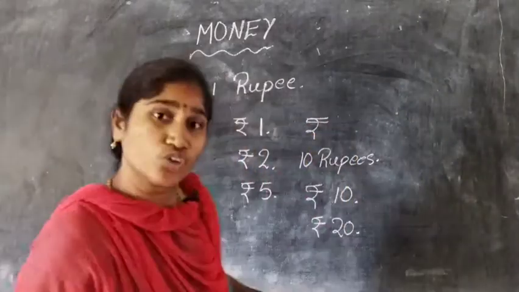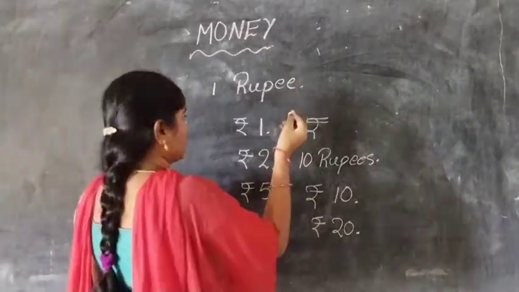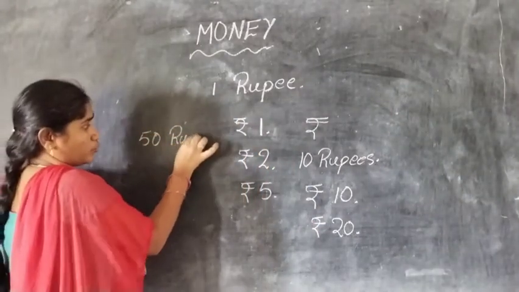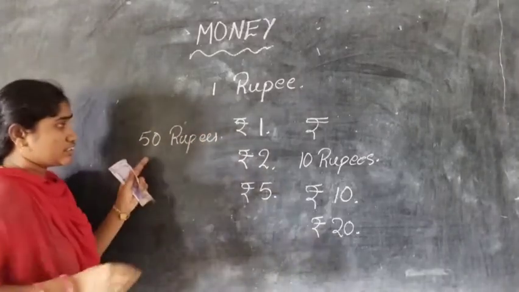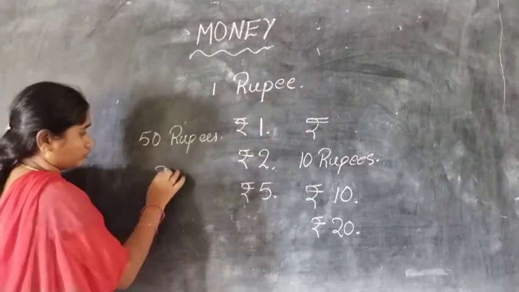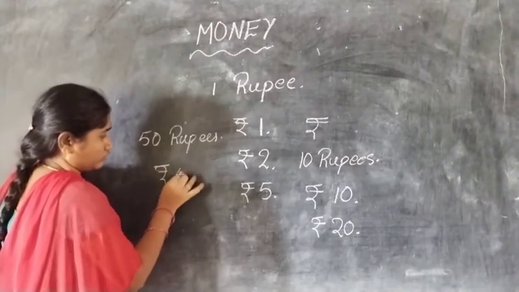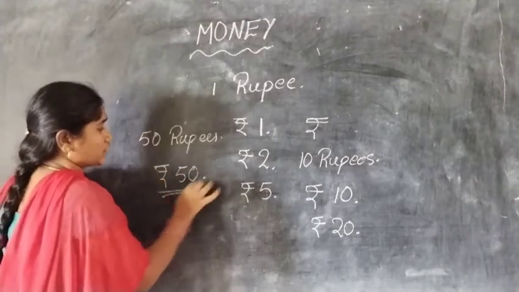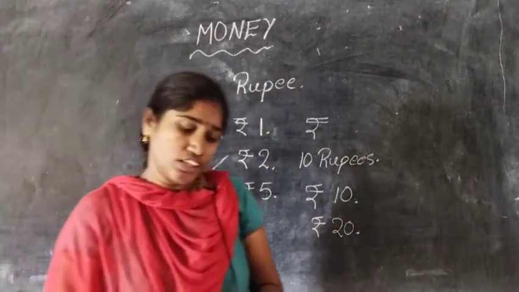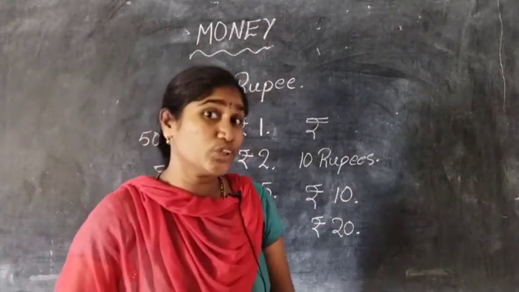How could we write 50 rupees? Is this the correct form? No, it is wrong. Yes, it is the correct one.